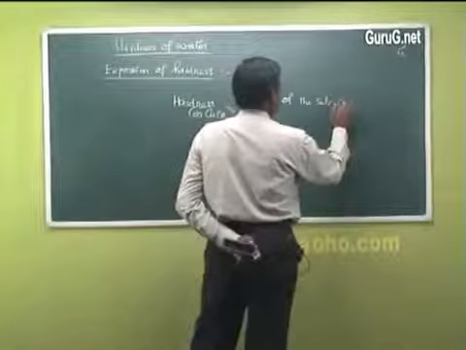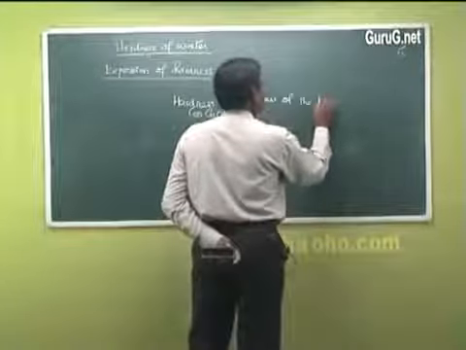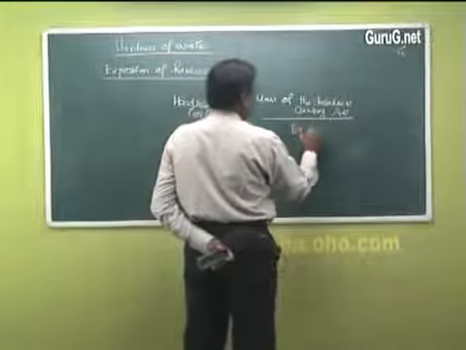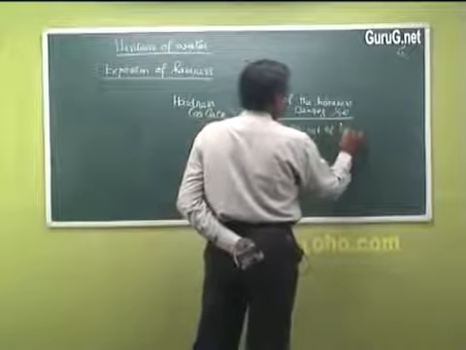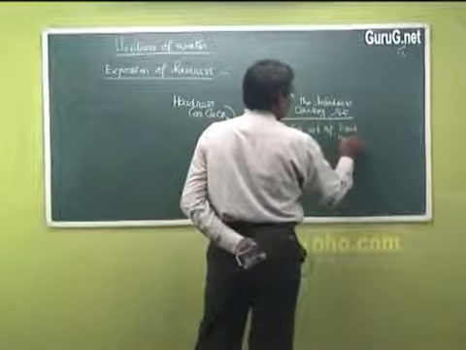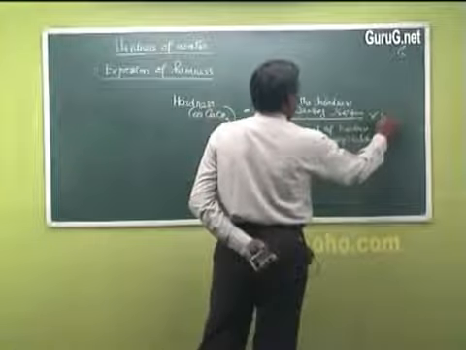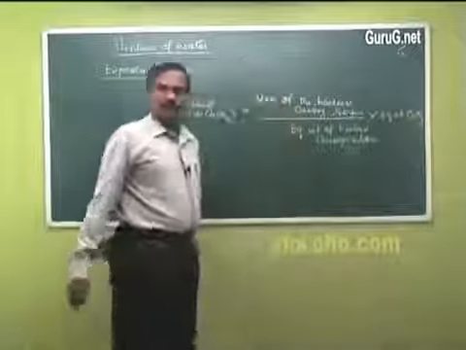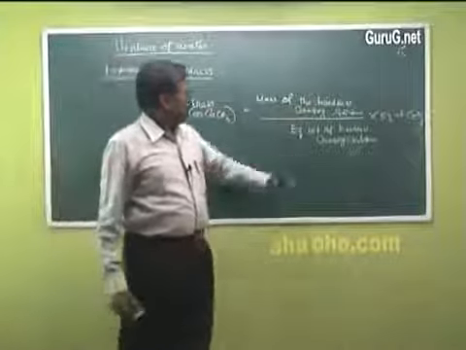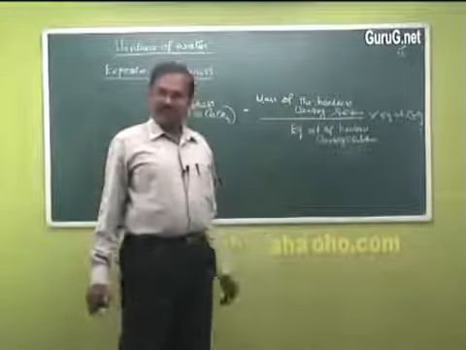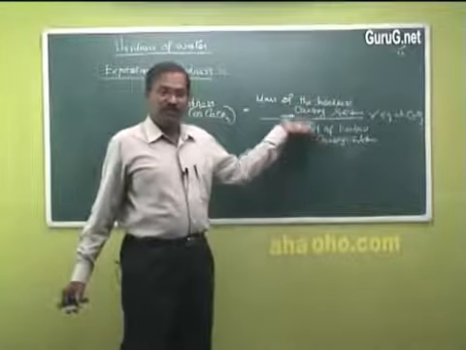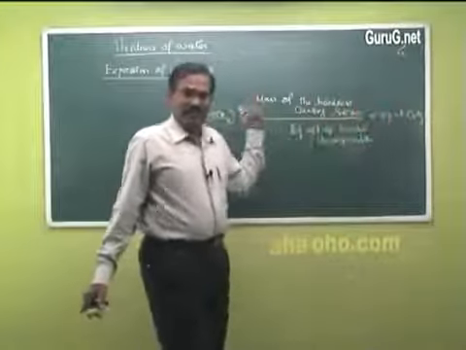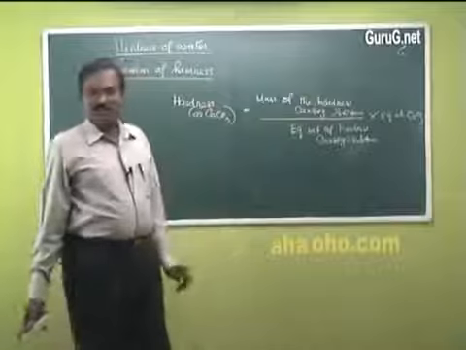So mass of the hardness causing substance divided by equivalent weight of hardness into equivalent weight of calcium carbonate. So when we divide the mass of the substance in grams by equivalent weight, we get the number of equivalents. When that number of equivalents is multiplied by the equivalent weight of calcium carbonate, we get the value in terms of calcium carbonate.